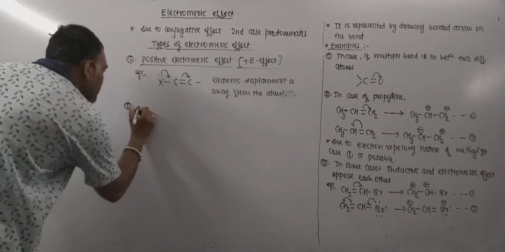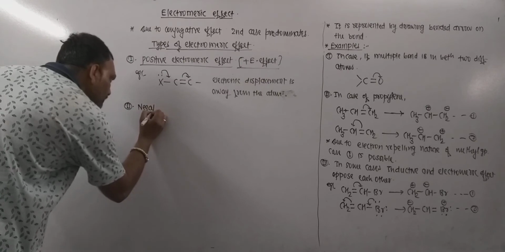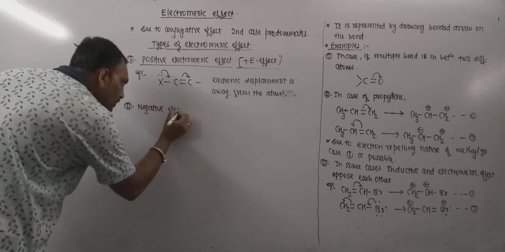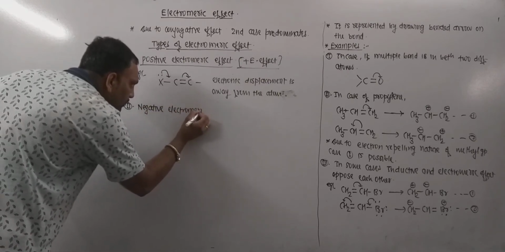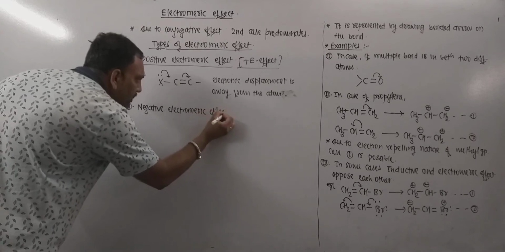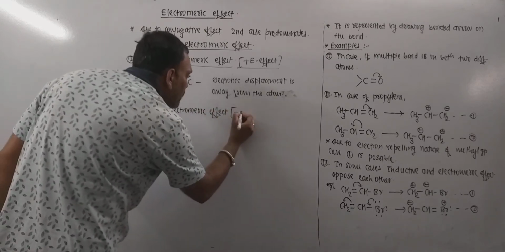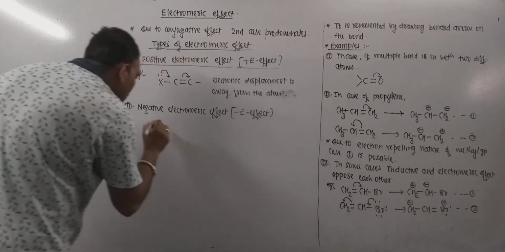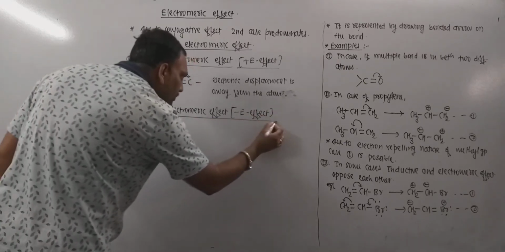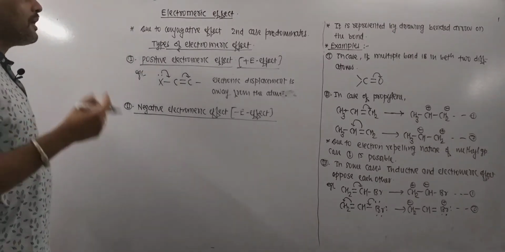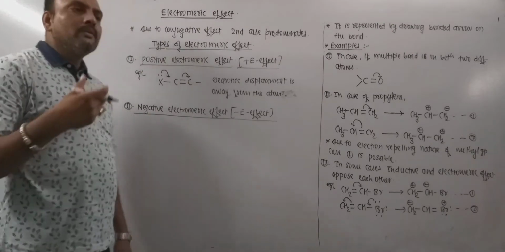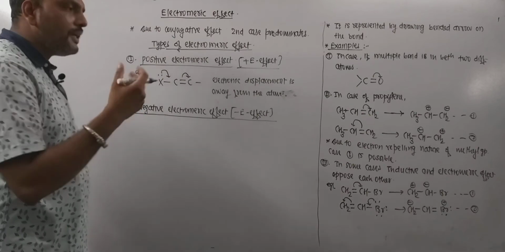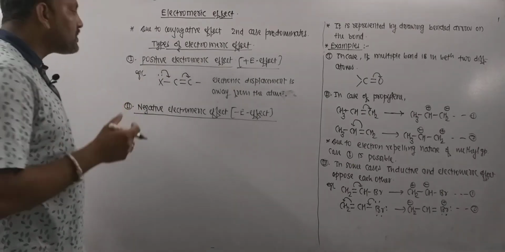Now the second case is what? Negative electromeric effect, which is most popularly known as minus E effect, as we represent electromeric effect by capital E. Now in this case what happens? The electronic displacement is towards the atom.